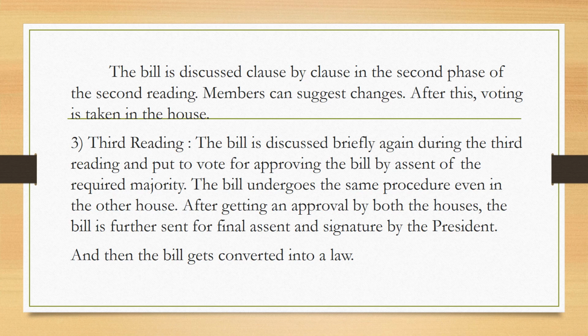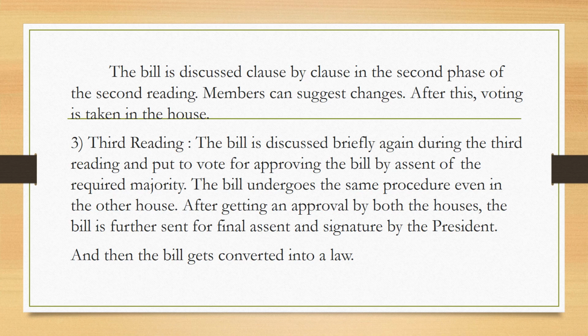Then the bill undergoes the same procedure like the first reading, second reading and the third reading in the other house. Say for example, the bill was introduced in Lok Sabha. The same proceedings of first, second and third reading will undergo in the second house, that is the Rajya Sabha, or vice versa. After getting an approval by both the houses, that is from the Lok Sabha and the Rajya Sabha, the bill is further sent for final assent.